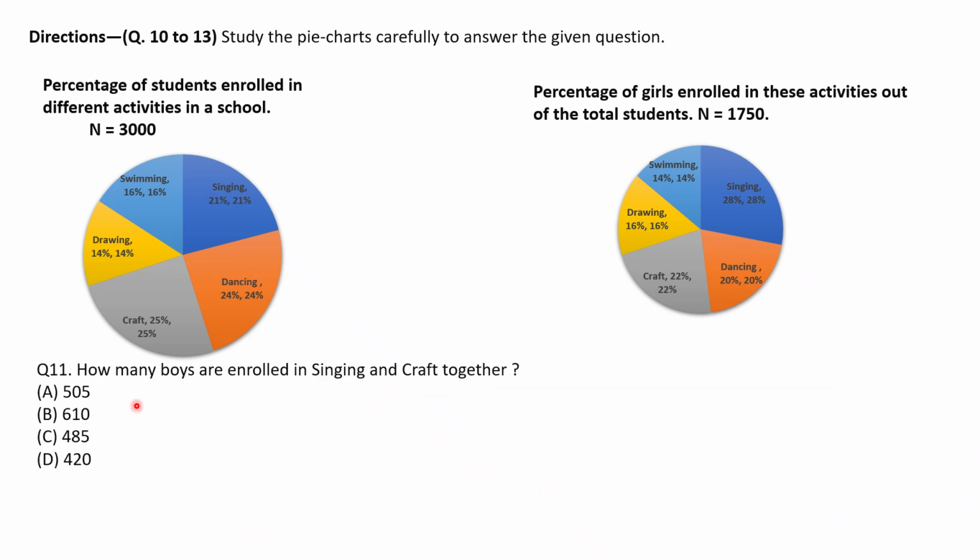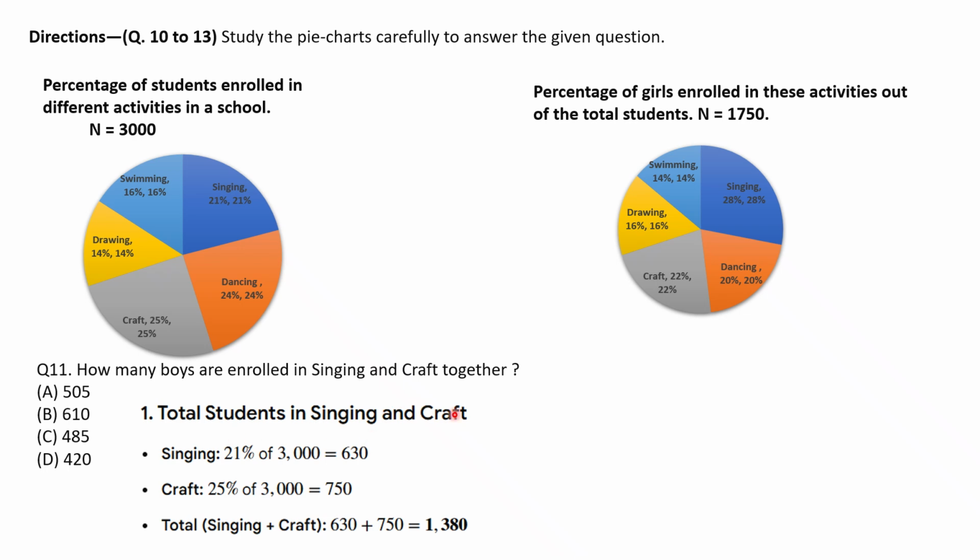Okay, now next question. How many boys are enrolled in singing and craft together? First of all, we will find how many students are enrolled for singing and craft. Then we will find how many girls are enrolled for singing and craft. And then we will subtract to get the number of boys enrolled in singing and craft together. So total students in singing and craft: singing is 21%. So 21% of 3000 is 630. Craft is 25%. So 25% of 3000 is 750.